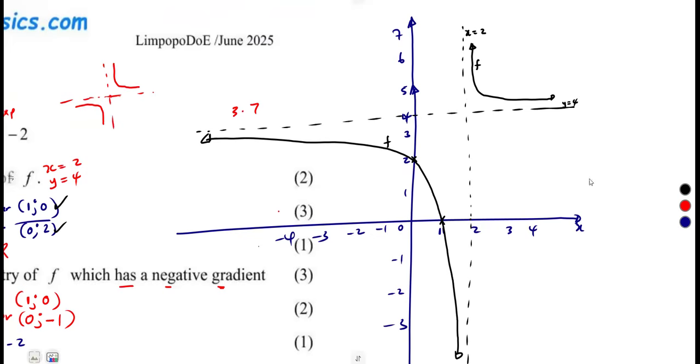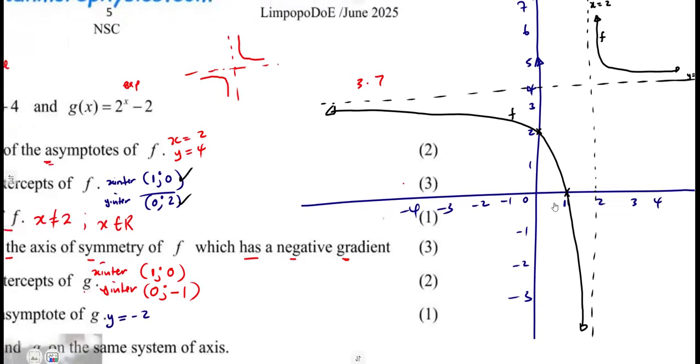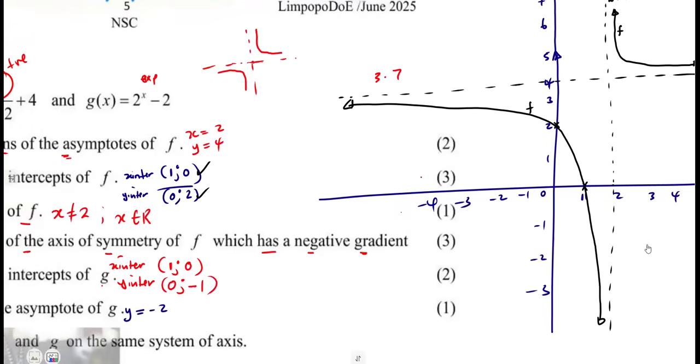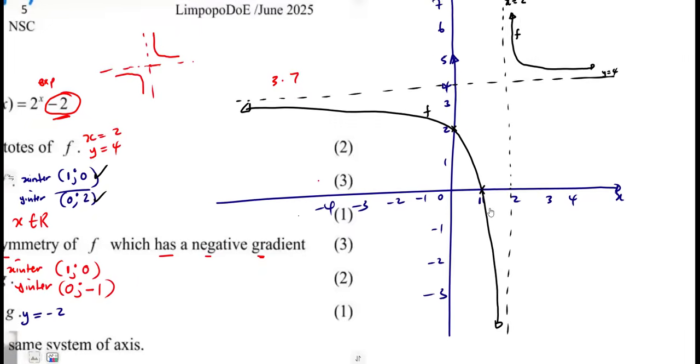This is our f. All right, then the graph of g, being an exponential function, what is important is the -2 here, our asymptote. It cannot pass that -2. So -2 is a what? Is an asymptote in the y. y is equal to -2.